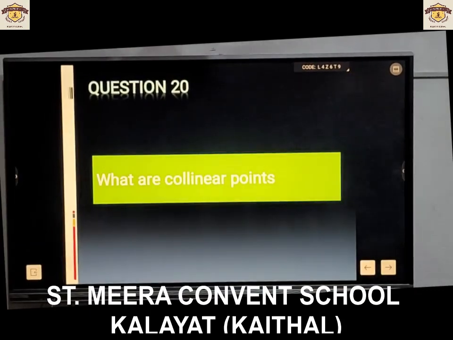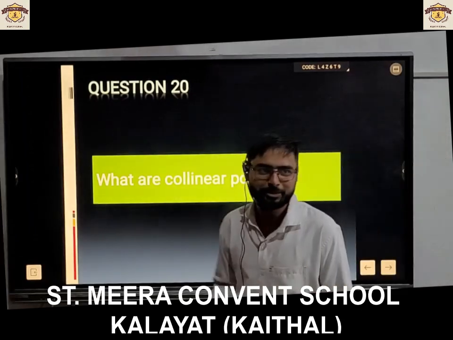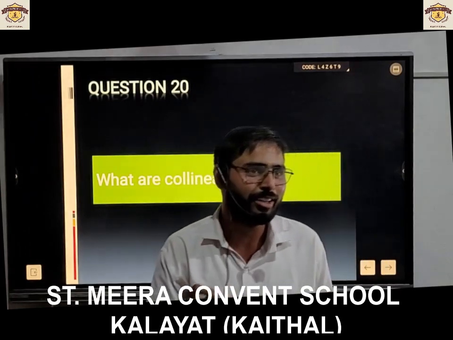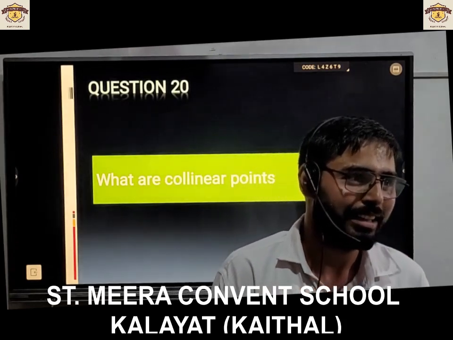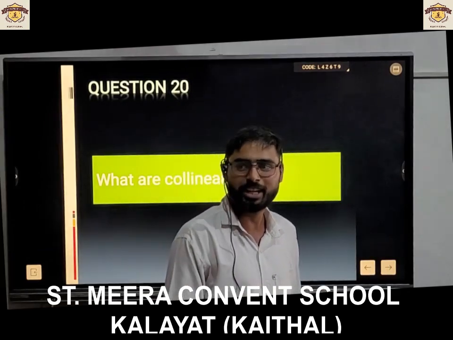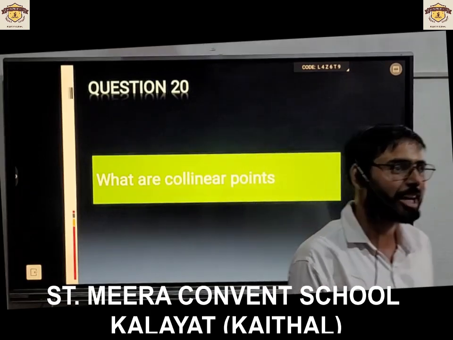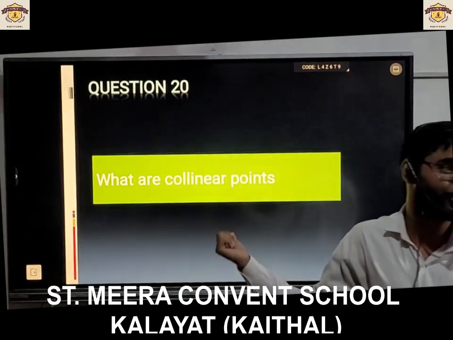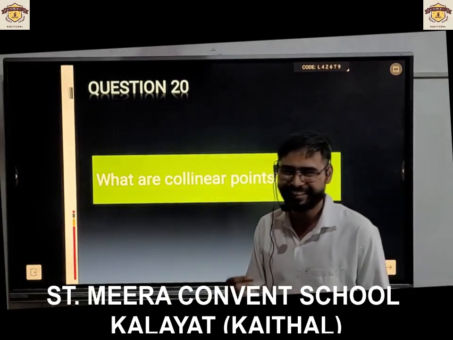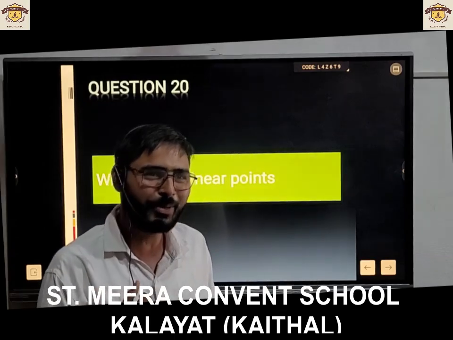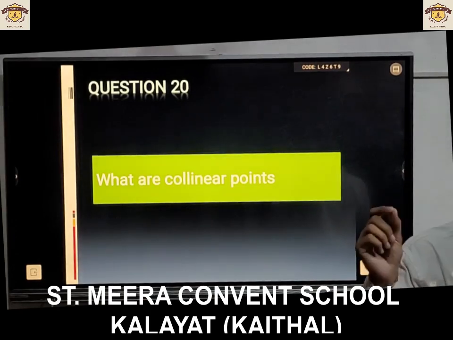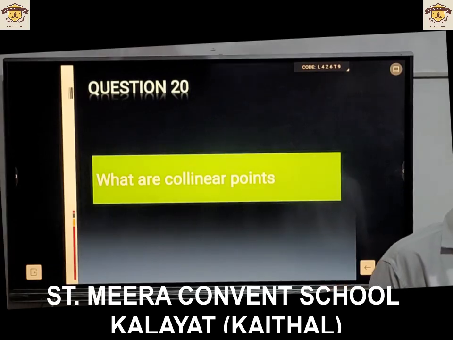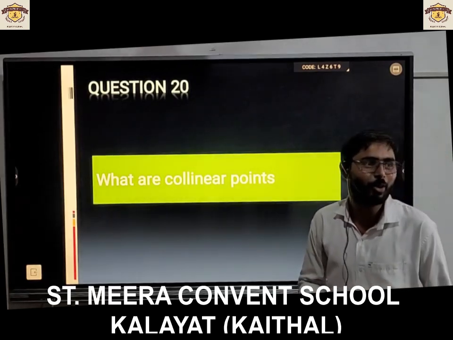This is the 6th chapter of your book. I have told you this much, now what are the collinear points? It will be found in definitions where you got reflex angle, straight angle, obtuse angle, acute angle, right angle. In between there is collinear point. Let me give you more clues. It is below the angle, straight angle, line, ray, line segment. After that definition occurs collinear points.